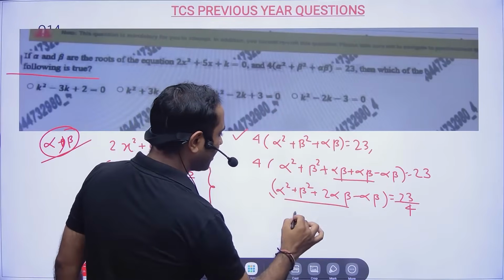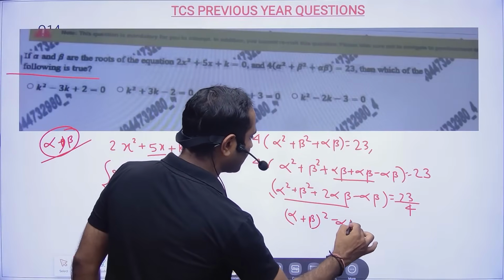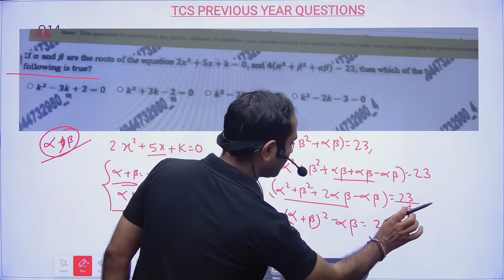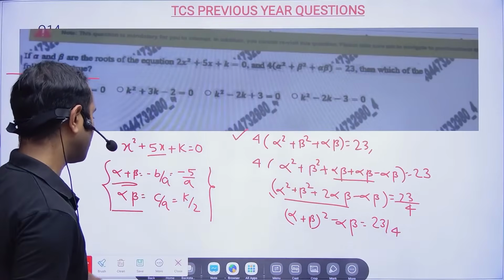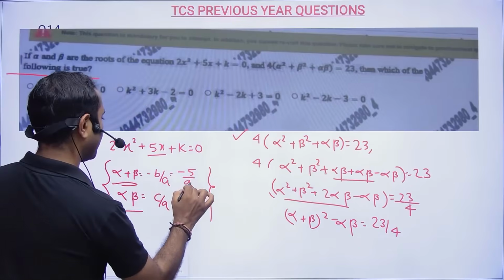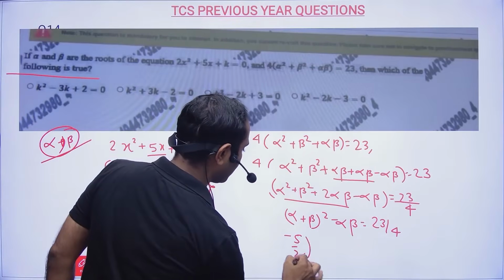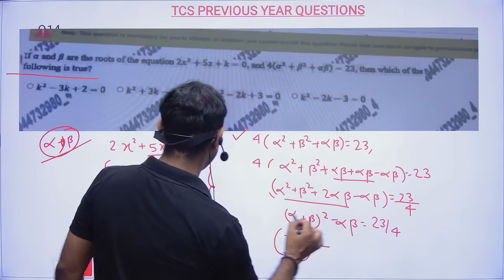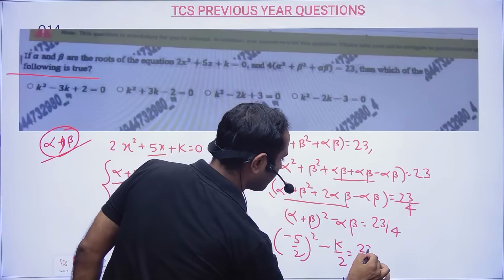Now this I can write as alpha plus beta whole square minus alpha beta is equal to 23 by 4. Alpha plus beta is nothing but minus 5 by 2, so minus 5 by 2 whole square, and alpha beta will be equal to k by 2, is equal to 23 by 4.